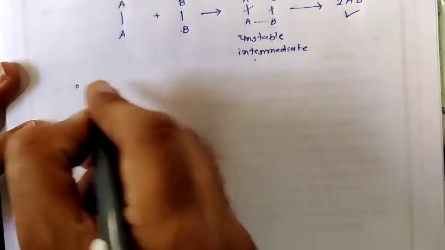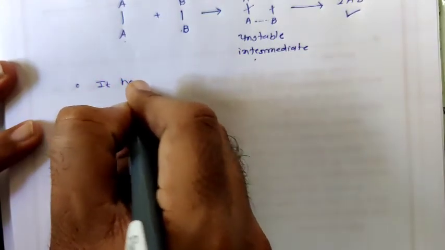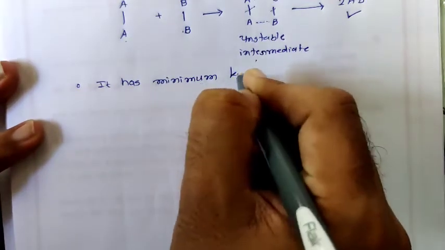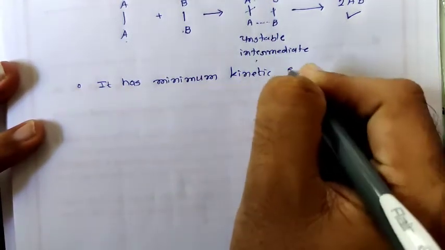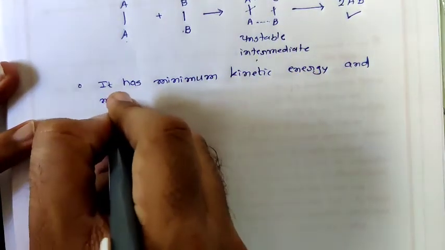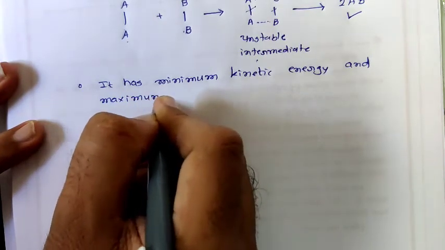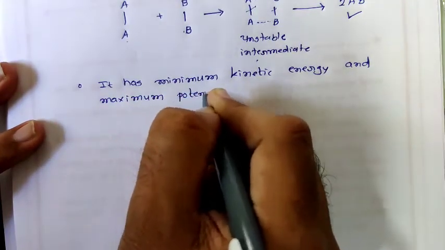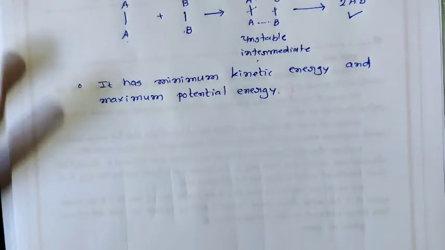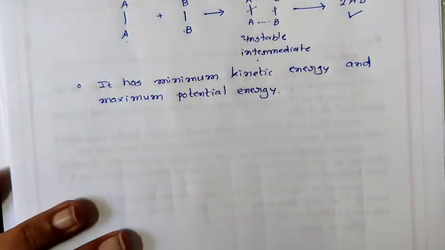But before starting the graph, I will announce a very important point: it has minimum kinetic energy and maximum potential energy. It has minimum kinetic energy but maximum potential energy. This is a very important point.